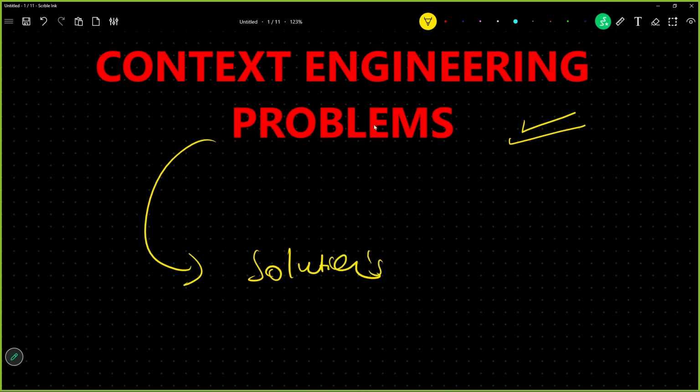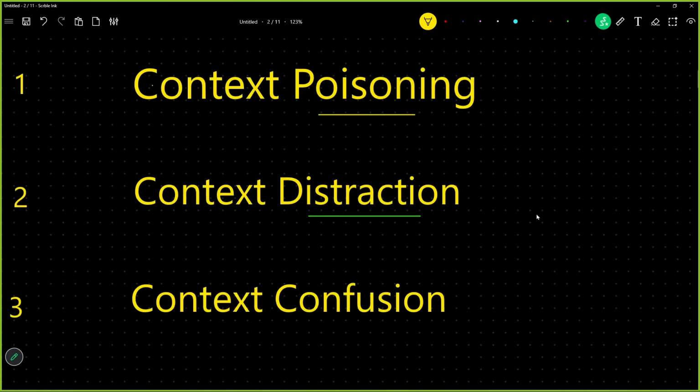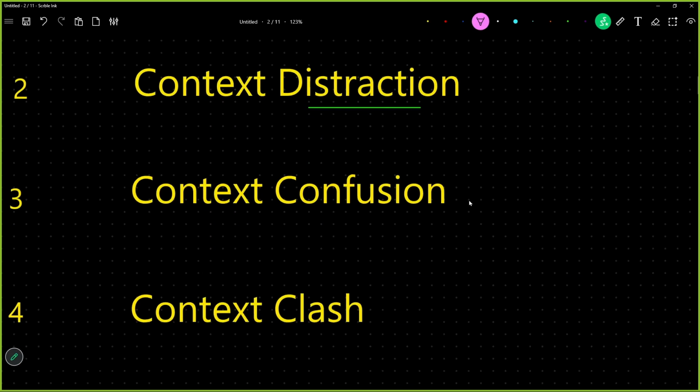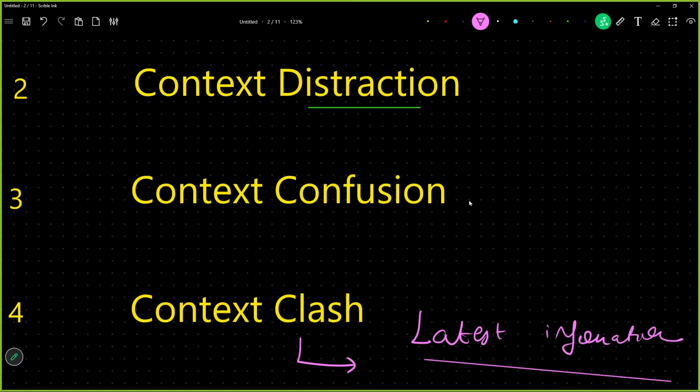Okay, now solutions are very simple to all of these. I'll just use a different color and write the solutions over here itself. The very first solution, the simplest, we will complete: context clash. We already spoke about the solution, that when information about the same event is coming from different sources, always trust the latest information. To avoid context clash, always go for the latest information.